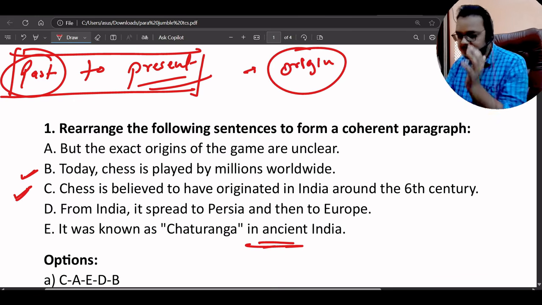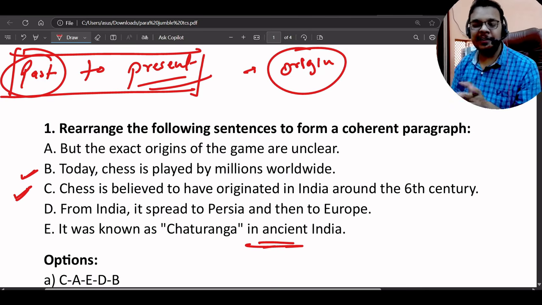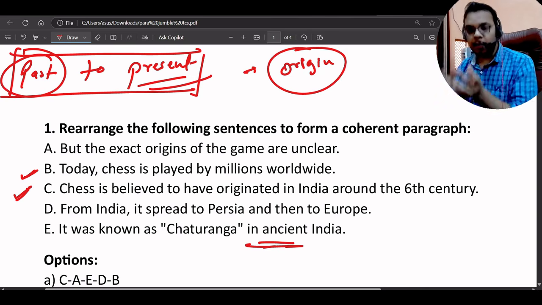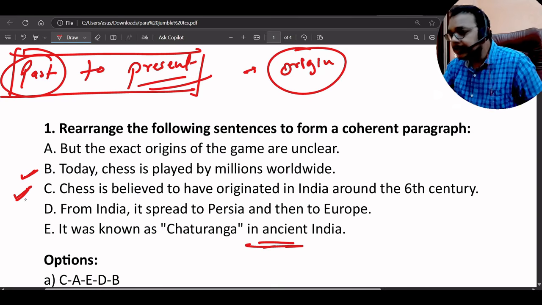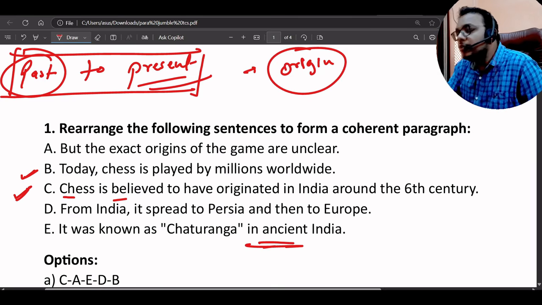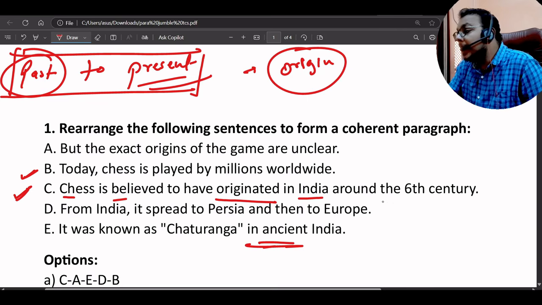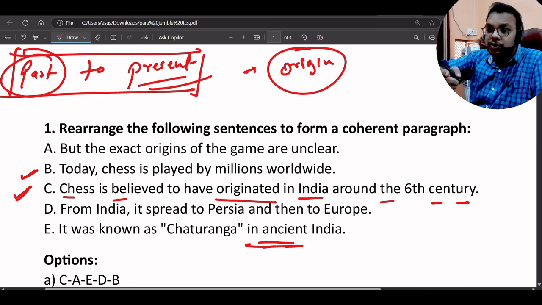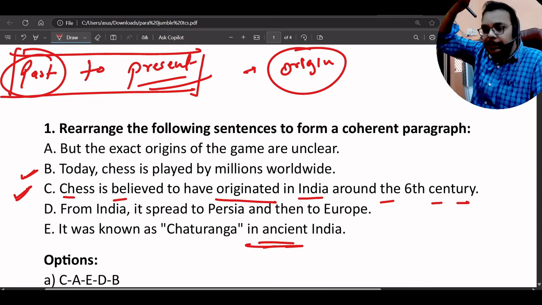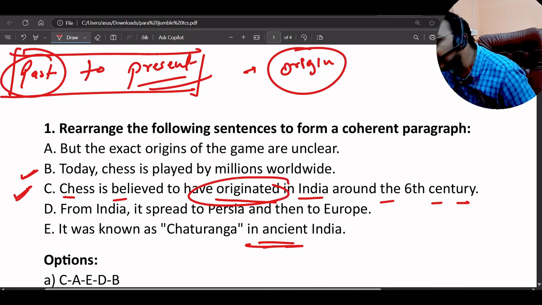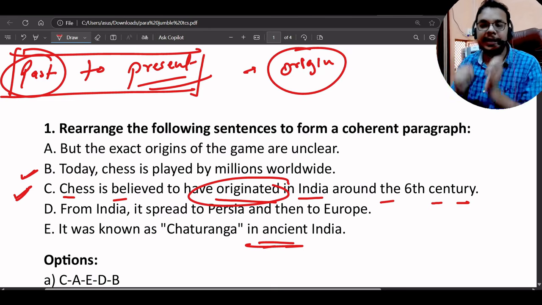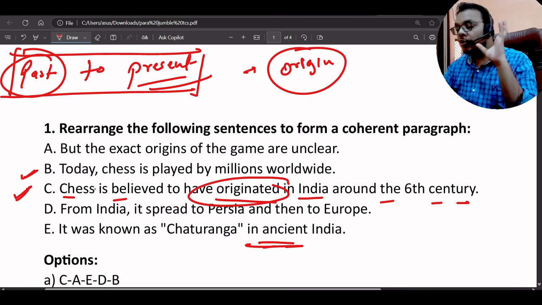When we are discussing any topic, first we start with the origin, how the thing started, or the introduction of the thing. Now see this: Chess is believed to have originated in India around the 6th century. So 6th century, the most past statement. Also, we are talking about the origination. That's why it will be our opening sentence.